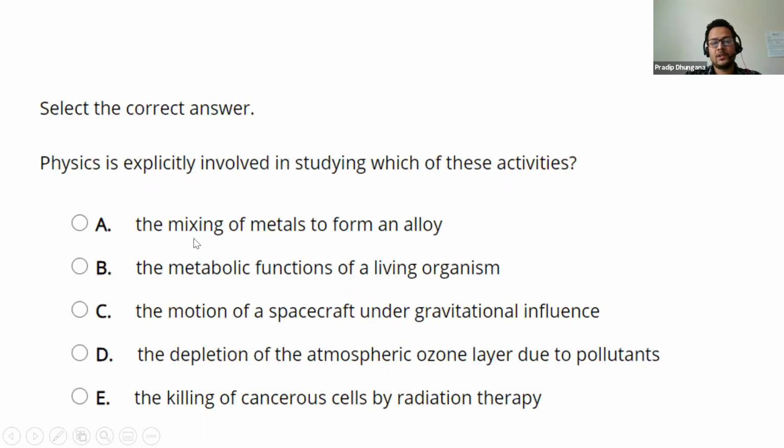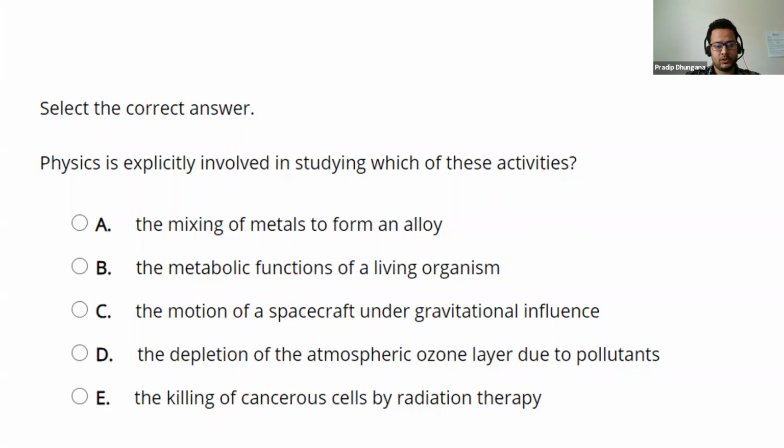Physics is explicitly involved in studying which of these activities? Let's start with the first choice, the mixing of metals to form an alloy. Probably this is related to chemistry. The second option, the metabolic function of a living organism, is related to biology.